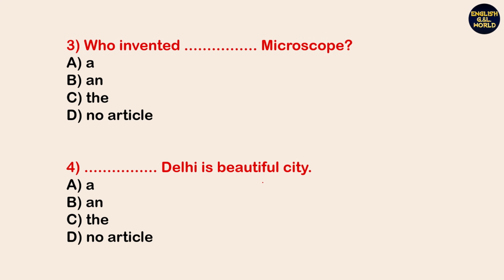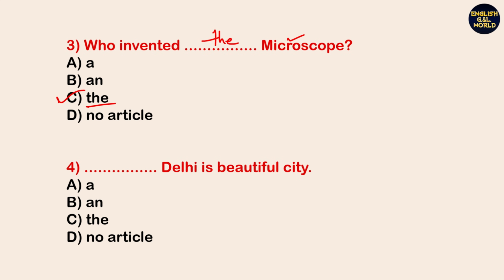Next, who invented dash microscope? So look, microscope is an instrument, okay? And before any kind of invention we have to use article the. Understand? The. It could be microscope, telephone, radio, any kind of invention. So option C, article the, is the right answer.